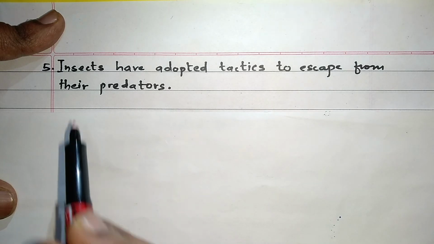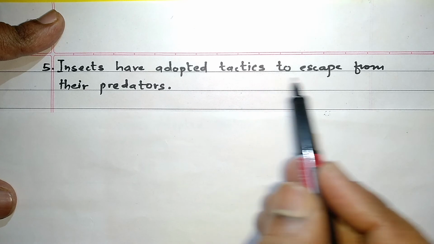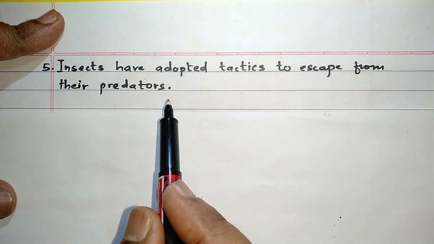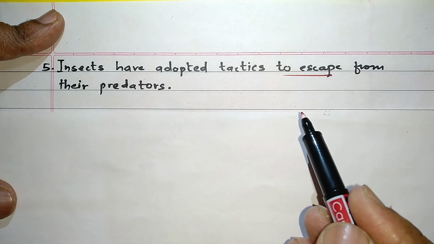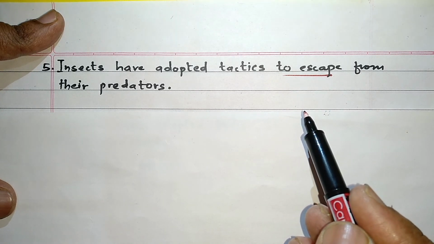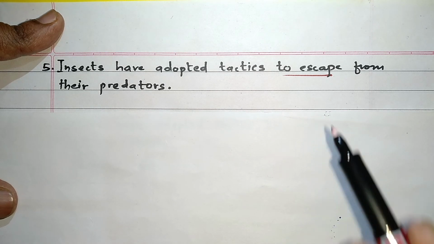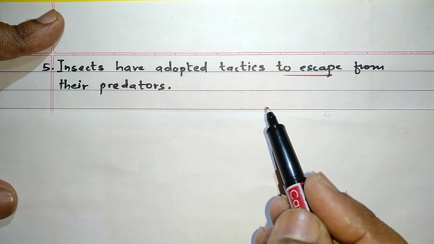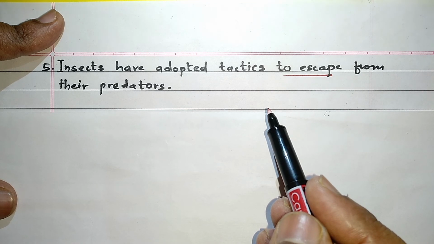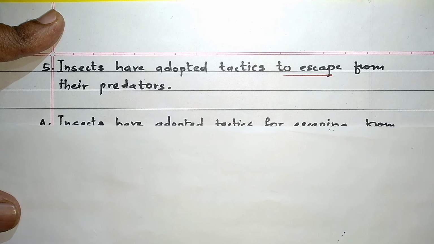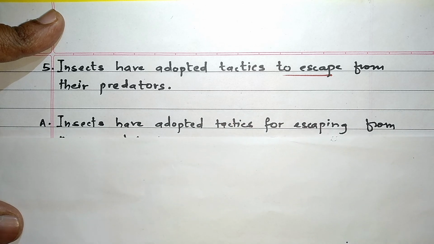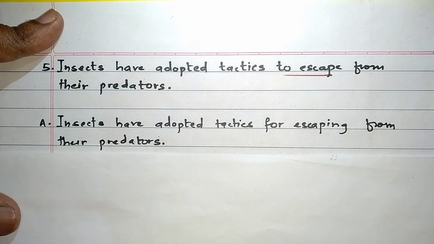Next example. Insects have adopted tactics to escape from their predators. To escape is the infinitive and we will have to replace it with escaping, the gerund escaping. So we'll have to make a small change so that our sentence is grammatically correct. So we will have to say insects have adopted tactics for escaping from their predators. We'll have to use the word for.